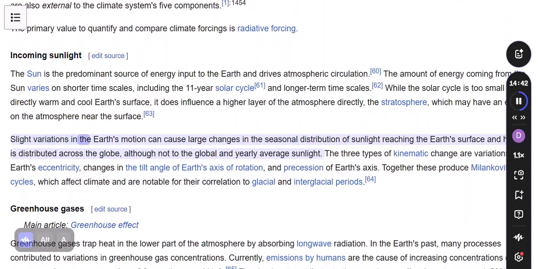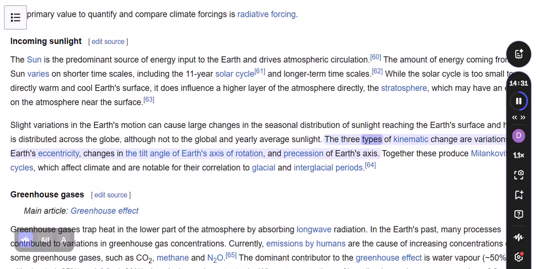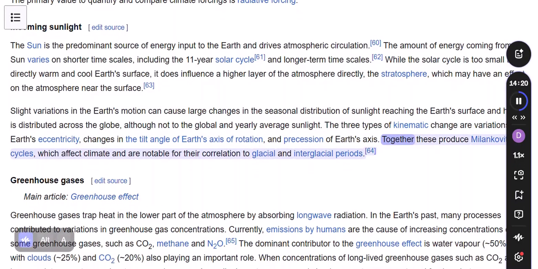Slight variations in the Earth's motion can cause large changes in the seasonal distribution of sunlight reaching the Earth's surface and how it is distributed across the globe, although not to the global and yearly average sunlight. The 3 types of kinematic change are variations in Earth's eccentricity, in the tilt angle of Earth's axis of rotation, and precession of Earth's axis. Together, these produce Milankovitch cycles, which affect climate and are notable for their correlation to glacial and interglacial periods.